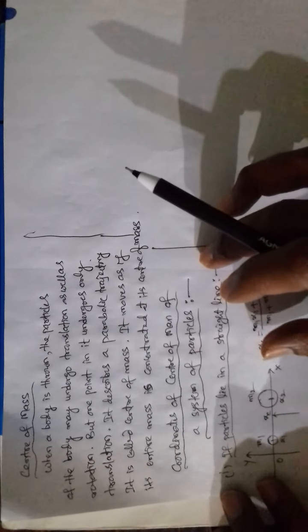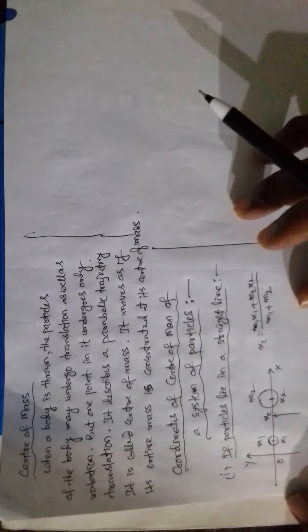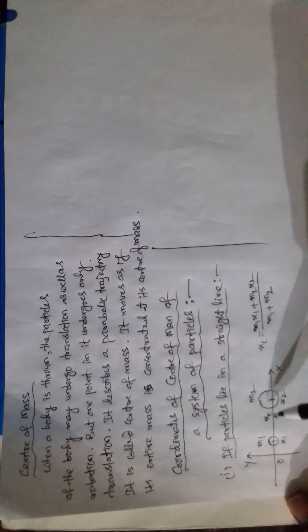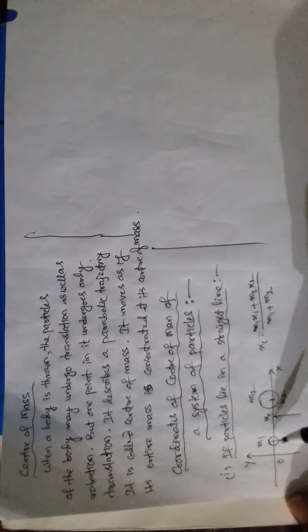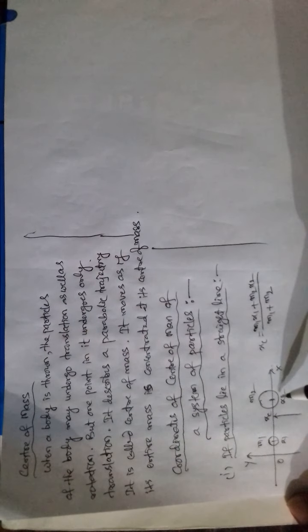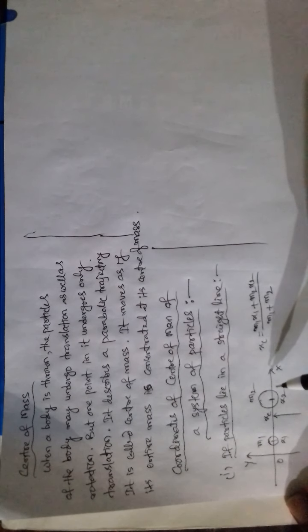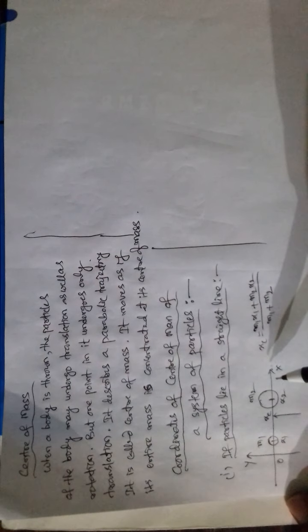Now let us find the location of the center of mass in a given system of particles. If particles lie in a straight line, for example, two particles lying on the x-axis, m1 at a distance x1 from the origin and m2 at a distance of x2. Now where will be the center of mass of this system?